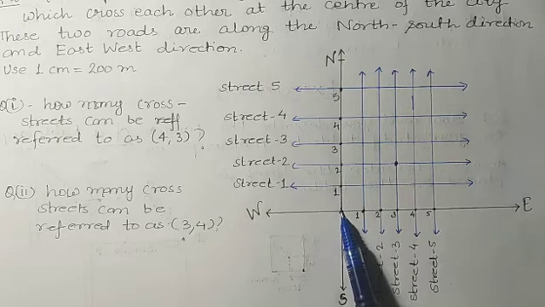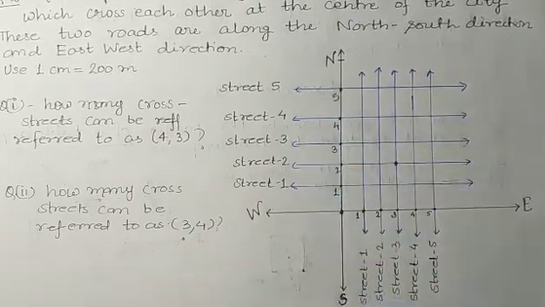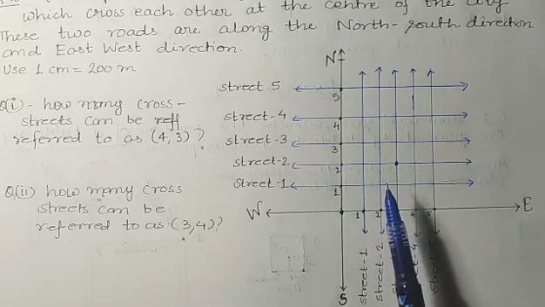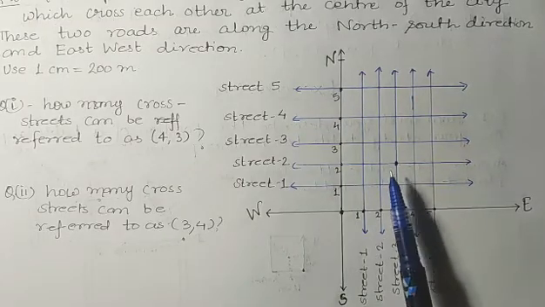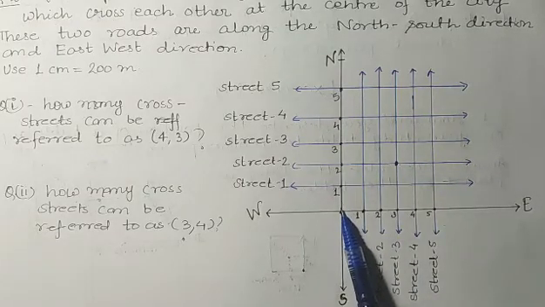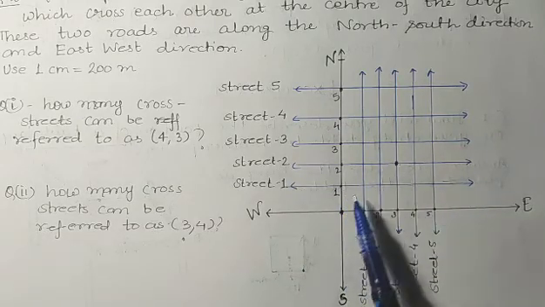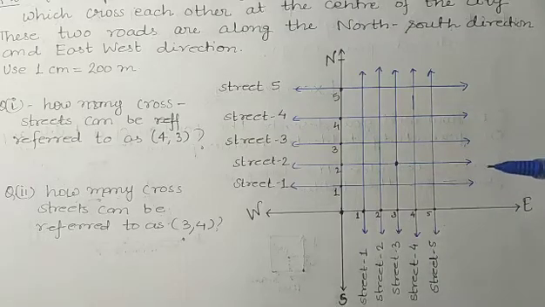Now students, a few more streets are there. The location of each cross street we can find with the reference of this fixed point, means with the reference of this cross street. Okay students, so just try to understand.